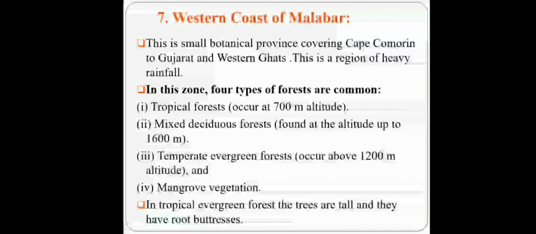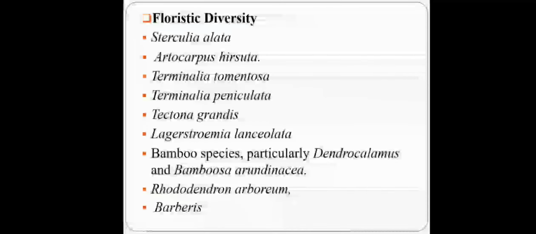tall, and these trees have large wide roots which are shallow. Floristic diversity includes Terminalia species, Tectona species, Sterculia, Berberis, bamboo species. This is part of the western coast of Malabar.